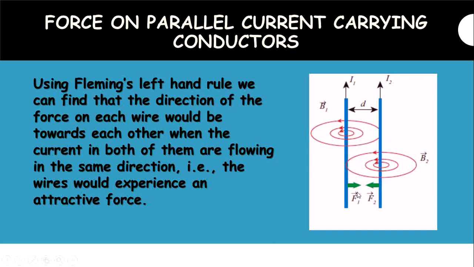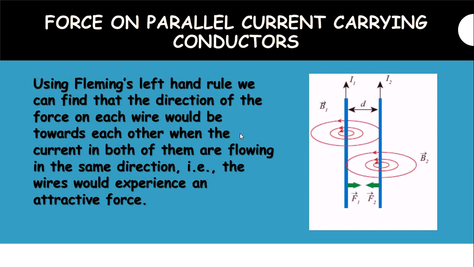F1 and F2 imply force, and I1, I2 indicate current. So here the direction of force in each wire would be towards each other. The first conductor produces a force on the second conductor, and the second conductor produces a force on the first conductor. So the direction of the force would be towards each other.